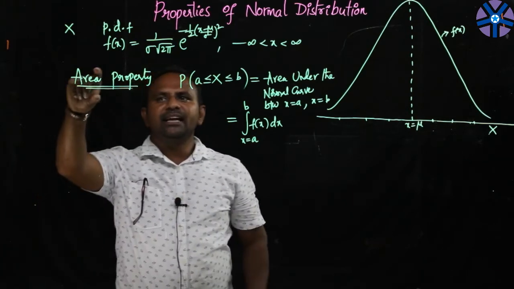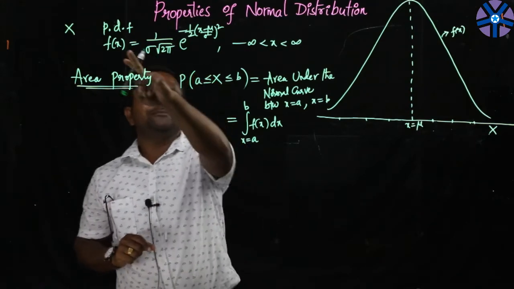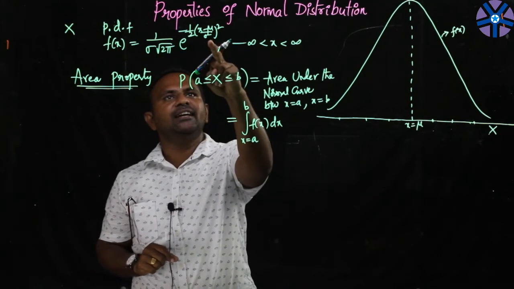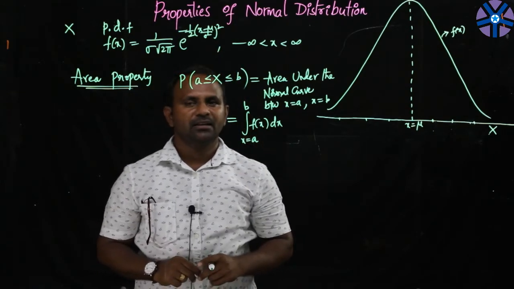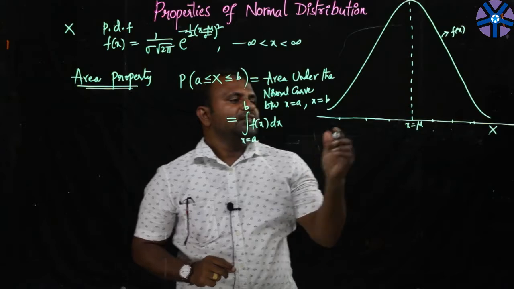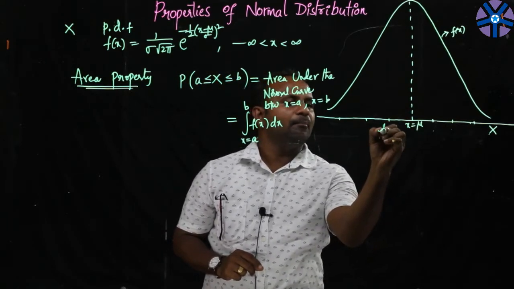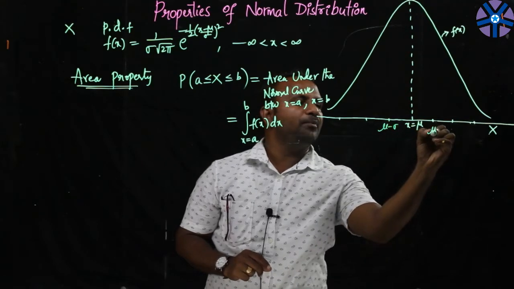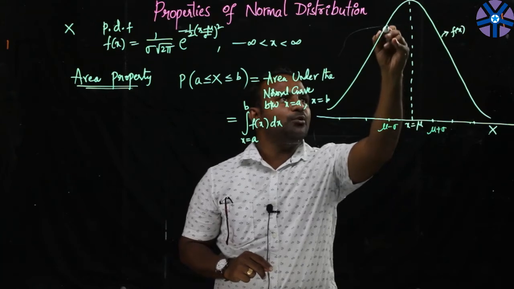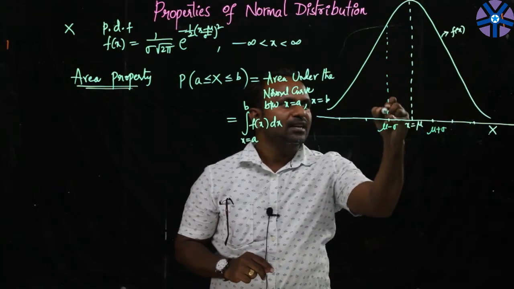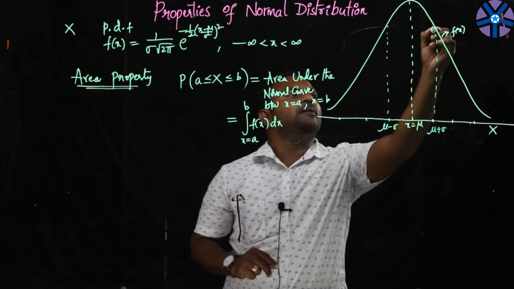Prior to this area property, let me tell you one thing. In this probability density function itself, we have a letter sigma indicating the standard deviation. Suppose this is the point at sigma distance: this is the point mu minus sigma, and this would be mu plus sigma. At these 2 points, there is a dip of the curve.